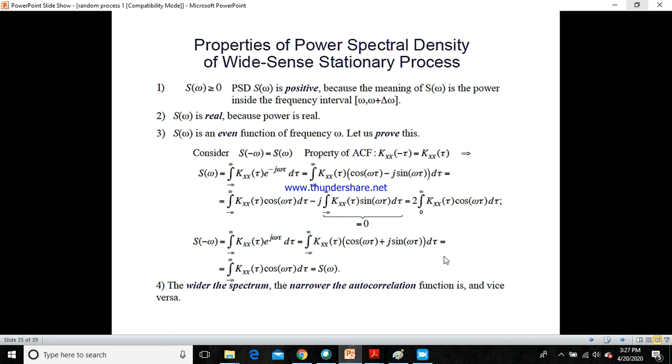Okay, so for me in communications and all, I should see that the autocorrelation function should be wide enough. Why? Because then the spectrum becomes narrower. So for me to communicate, the spectrum should be narrower rather than being wider. Okay.